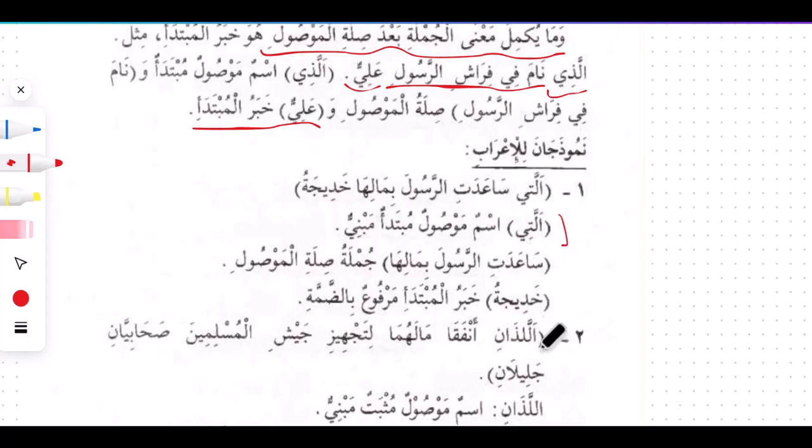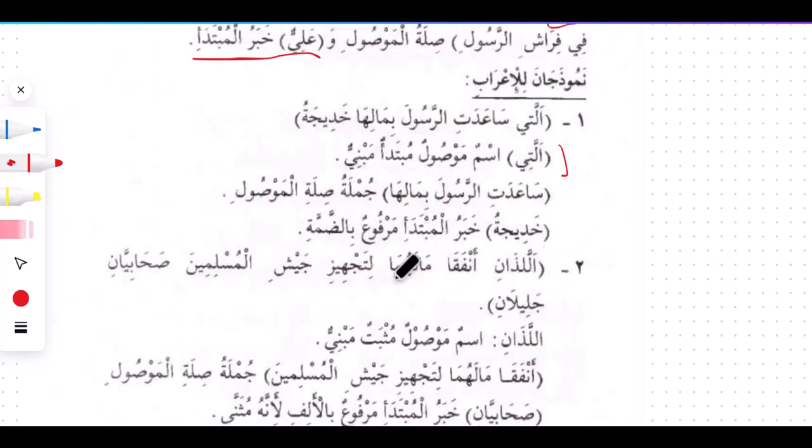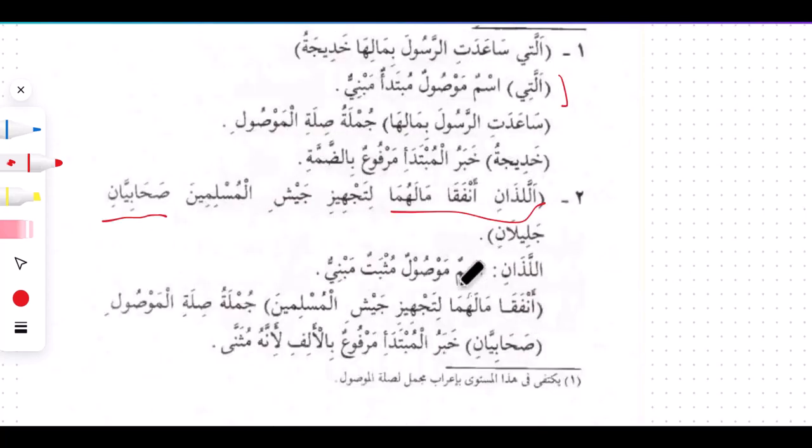So alladani, here also we have alladani anfaqa malahuma. Alladani anfaqa malahuma litajhiz jaysh al-muslimin. So alladani here is going to be the ism mawsul, anfaqa malahuma litajhiz jaysh al-muslimin. This is the silatul mawsul, sahabiyan, khabarul mubtada. Alladani ismu mawsul mubtada mabniyun. So it's mabniyun. أنفق مالهما لتجهيز جيش المسلمين. جملة صلة الموصول صحابيان خبر المبتدأ مرفوع بالألف لأنه مثنى. This is how we are going to be saying this.